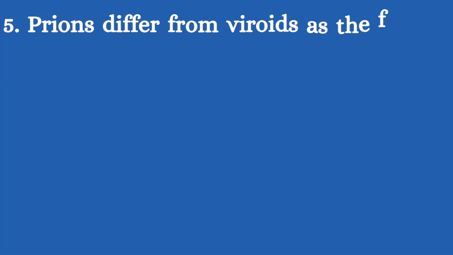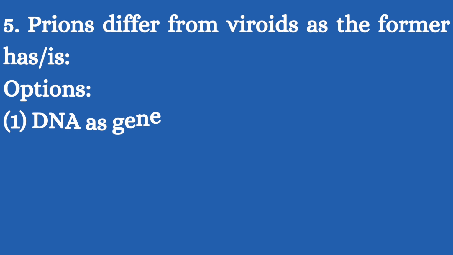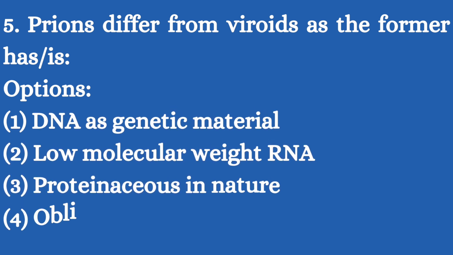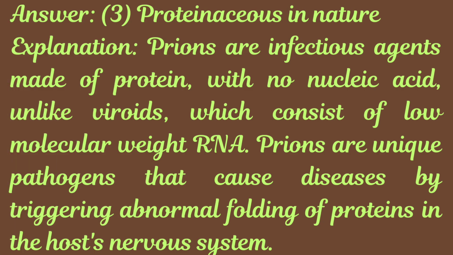5. Prions differ from viroids as the former has: options: 1. DNA as genetic material. 2. Low molecular weight RNA. 3. Proteinaceous in nature. 4. Obligate parasite. Answer: 3. Proteinaceous in nature. Explanation: prions are infectious agents made of protein, with no nucleic acid, unlike viroids, which consist of low molecular weight RNA. Prions are unique pathogens that cause diseases by triggering abnormal folding of proteins in the host's nervous system.